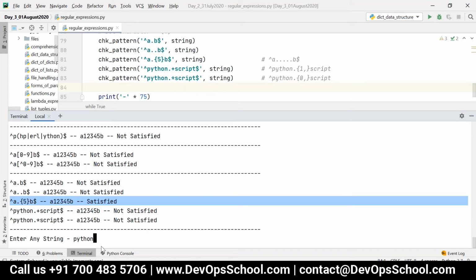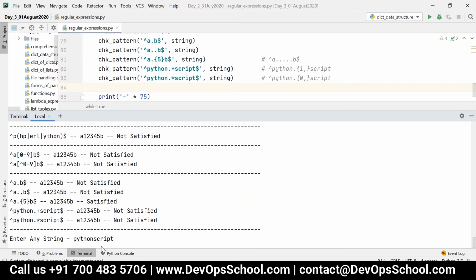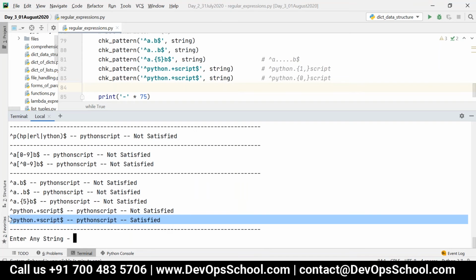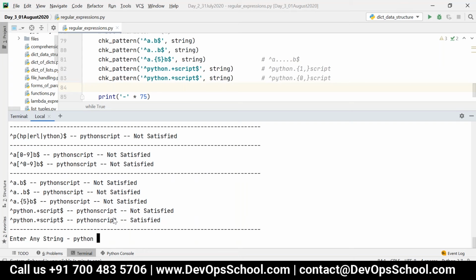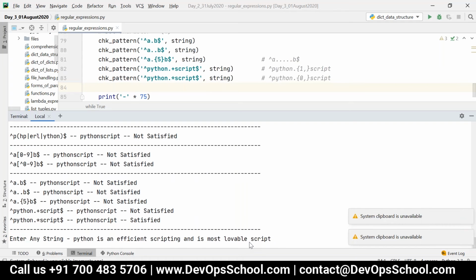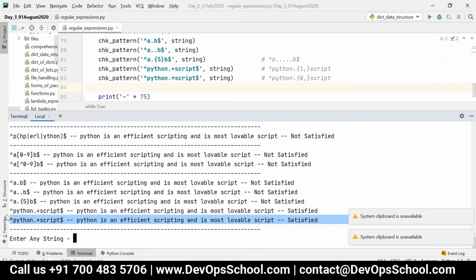And if I write Python script without any space, now you can see the last one is satisfied. And if I write like this, Python is an efficient scripting. Okay, and its most lovable script. That is, my string is starting with Python and ending with script. In between, I can have anything. You can see the last two are satisfied. Okay, got it, Ajmal?